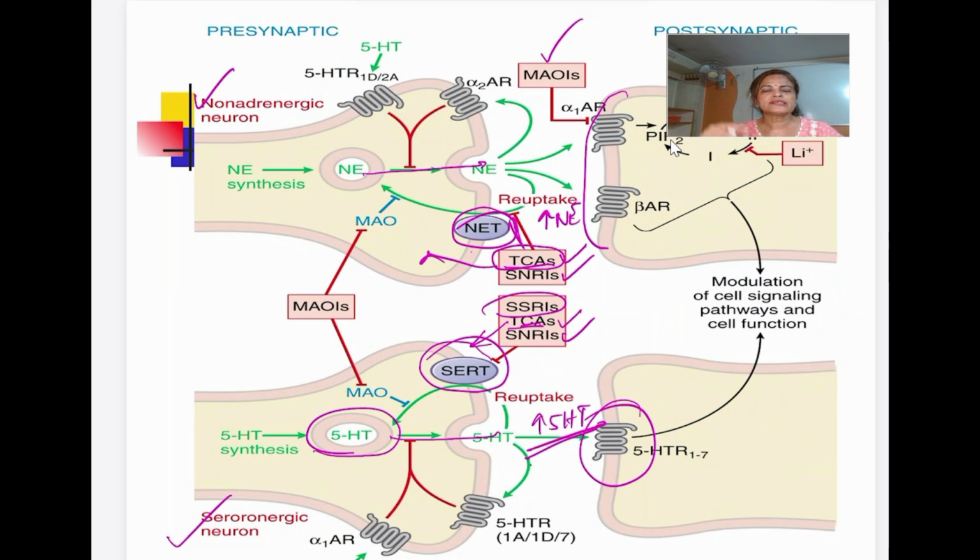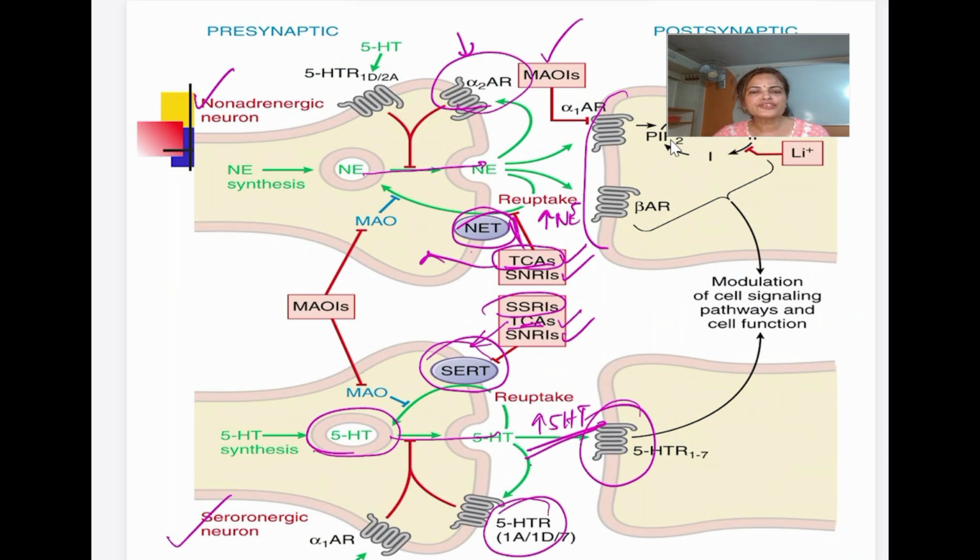The synaptic concentration increase is immediate, but the antidepressant effect takes time. The explanation is what happens when we give this drug. It causes activation of the presynaptic receptor. In the case of the noradrenergic neuron it is the alpha 2 receptor, and here it is the 5-HT1 receptor.